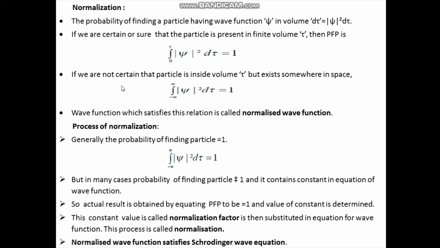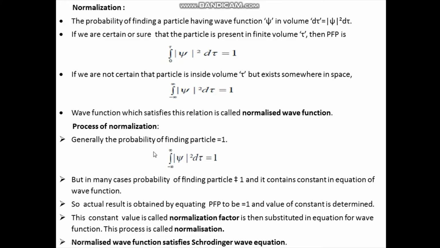Now, if we are not certain that the particle is inside the volume tau, but it exists somewhere in space, then we have to extend the limit to minus infinity to plus infinity, integral of modulus of psi square into d tau equal to 1. And the wave function which satisfies this relation is called a normalized wave function.